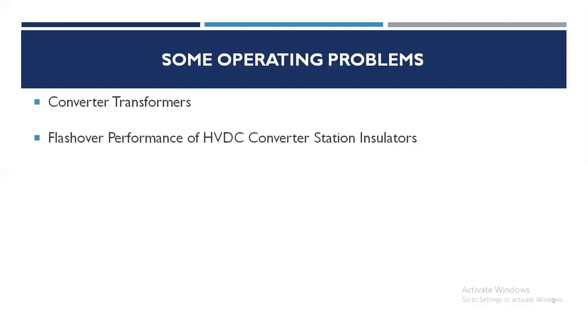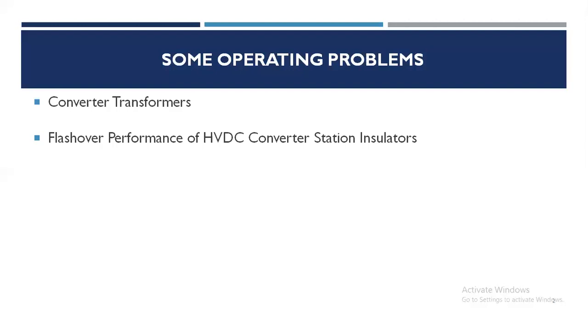Second problem is regarding the flashover performance of HVDC converter station insulators. Insulators such as valve bushings, capacitive voltage dividers and voltage transformers suffer external flashover caused by rain, fog, snow, and ice. At some converter stations, there were several flashovers at the beginning of their operation.